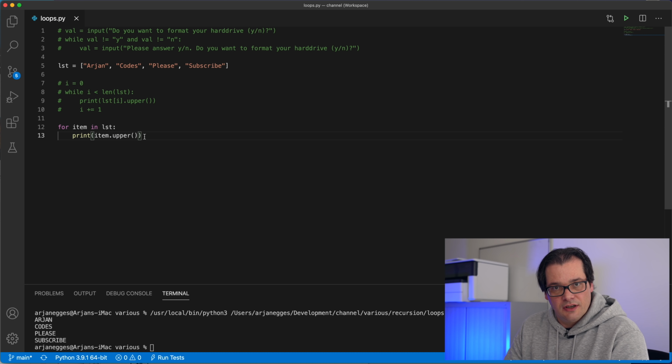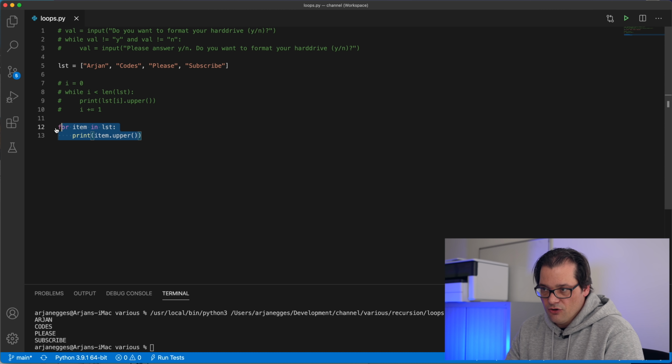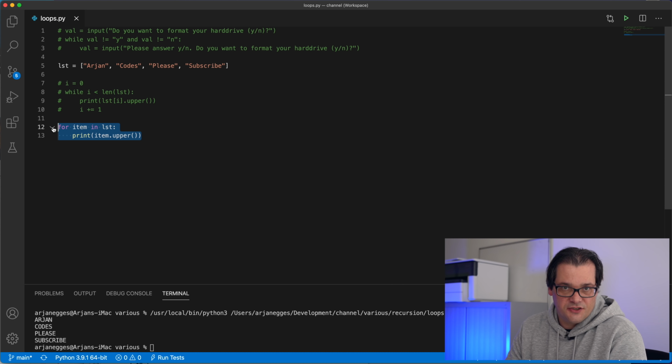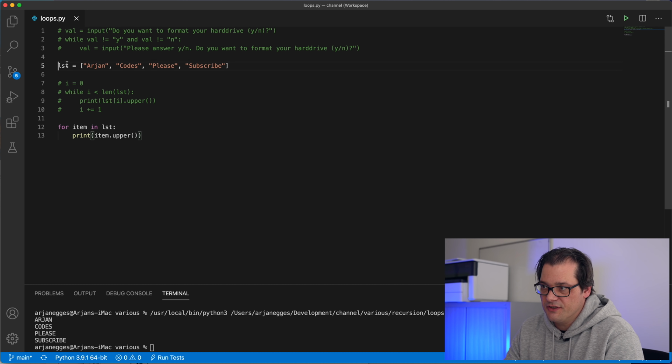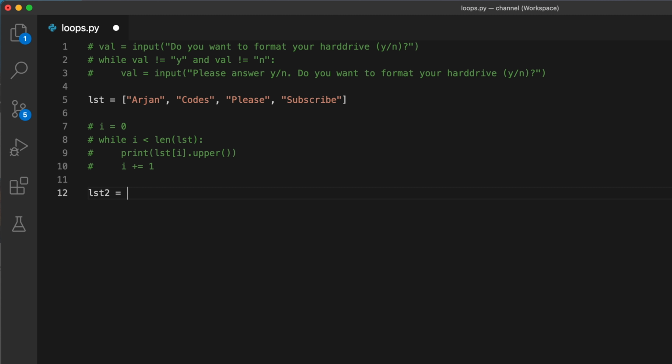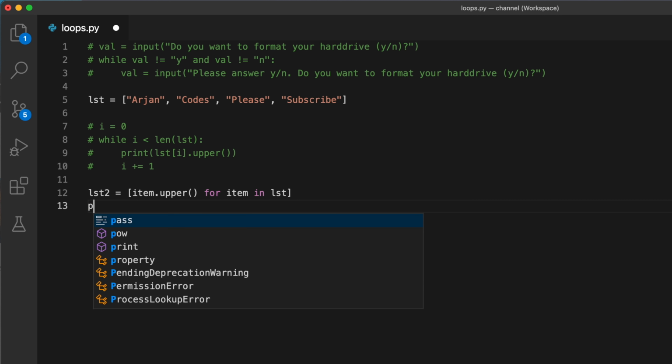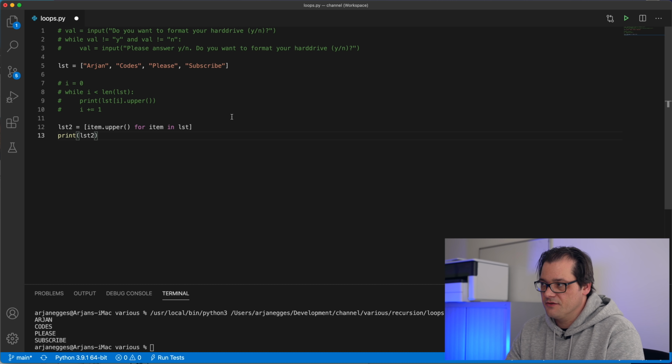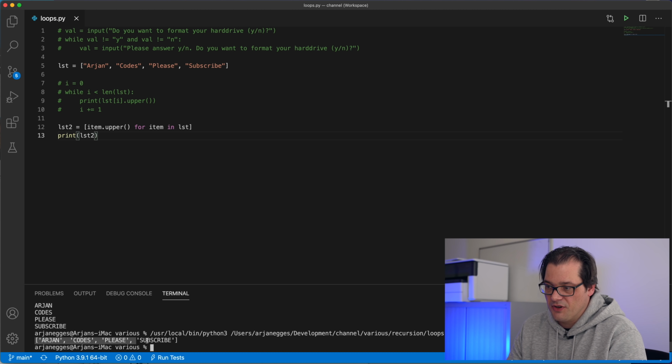Another thing you can do is use something called list comprehension. And that's kind of a combination of such a for loop and creating a new list with changed data. So for example, if I want to have a new list, a copy of this list, but with uppercase letters, I can use list comprehension for that. And this is what it looks like. So I'm creating a new list, but each element in the list is the uppercase version of items in the original list. And let's print out this list just for good measure. Then you see we have an uppercase version of the list.